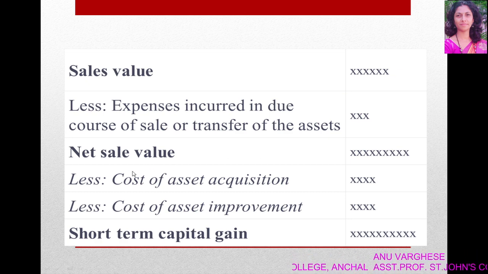From net sale value, we deduct cost of asset acquisition and cost of asset improvement, if any. Then we get short-term capital gain. So capital gain resulting from the transfer of a short-term capital asset is called short-term capital gain.